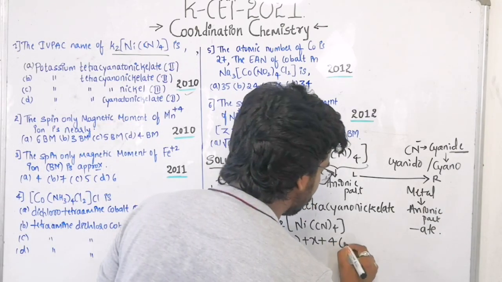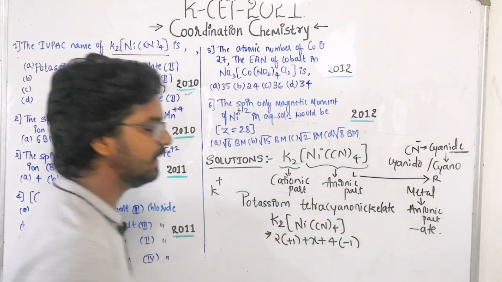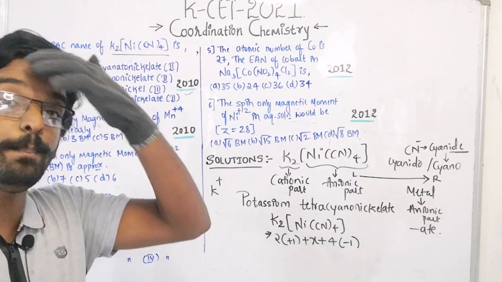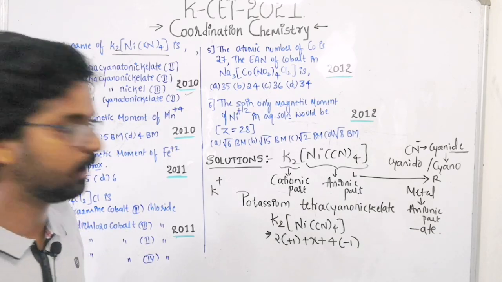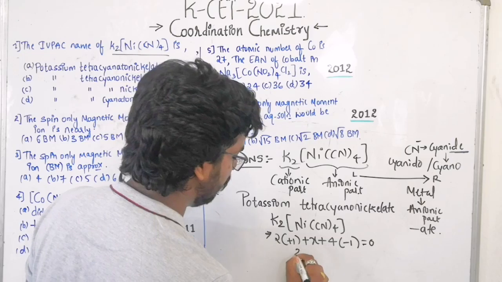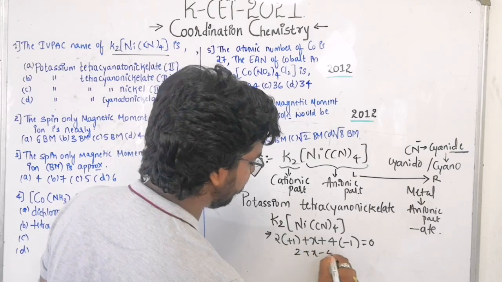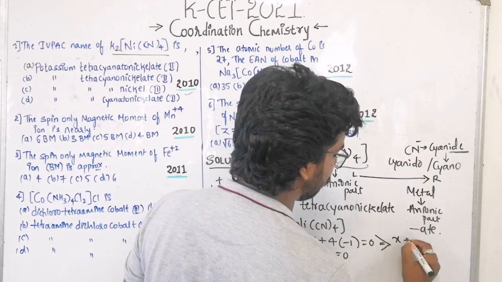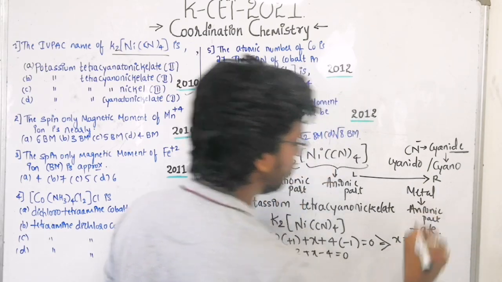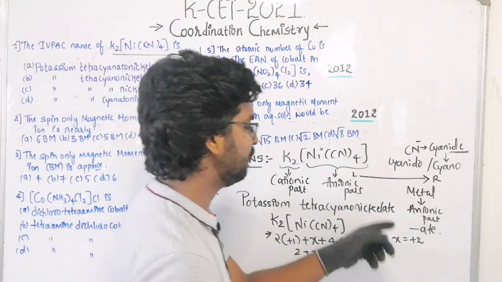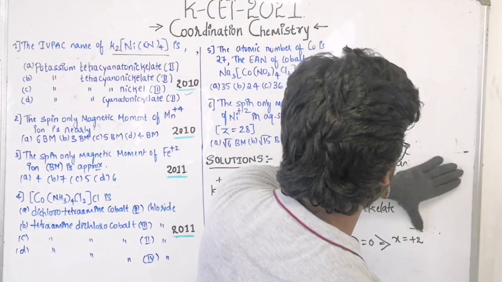Each CN is carrying a -1 charge, and it donates a lone pair of electrons. The total is equal to 0. So if you solve, 2 plus x minus 4 is equal to 0, and we end up with x equal to +2. That means the nickel is present in the +2 state.